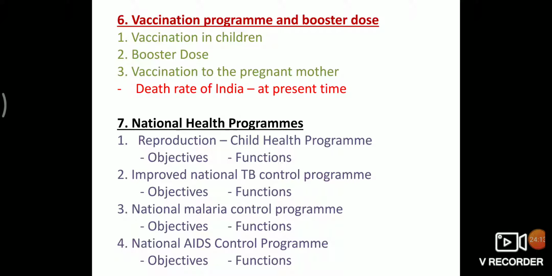It is clear that the average death rate in the 2001 to 2005 period was 8.1%.